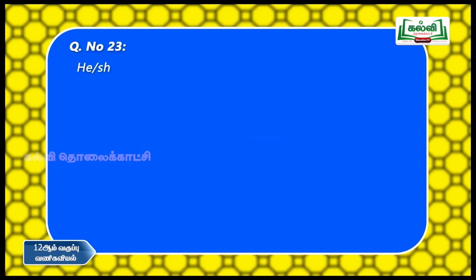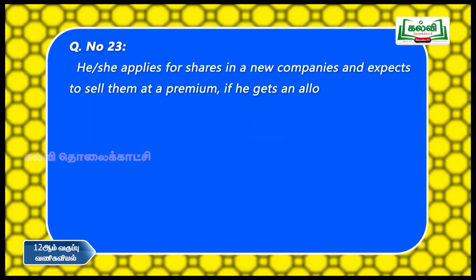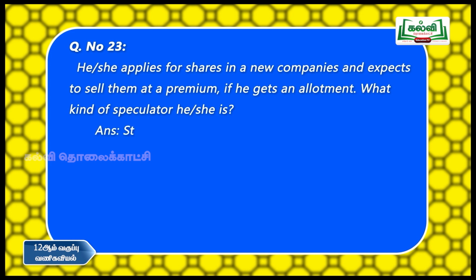Okay. The next one, he or she applies for shares in new companies and expects to sell them at a premium. If he gets an allotment, what kind of speculator is he? The answer is stag.